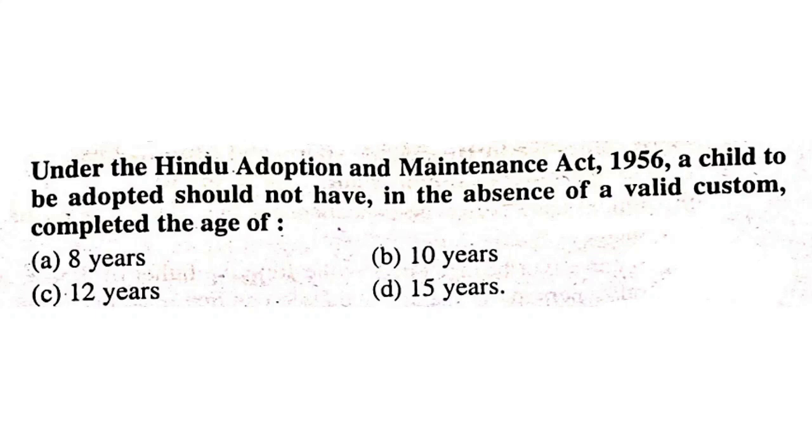It should be 12 years. Under the Hindu Adoption and Maintenance Act 1956, a child to be adopted should not have, in the absence of valid custom, completed the age of 12 years. Should be 12 years.